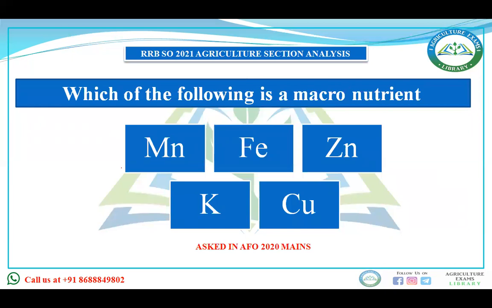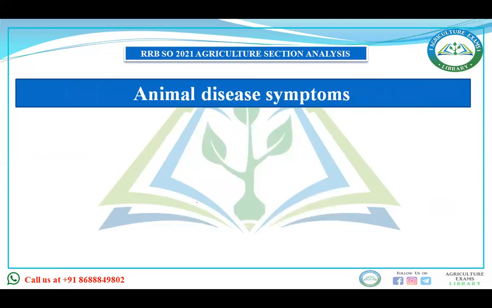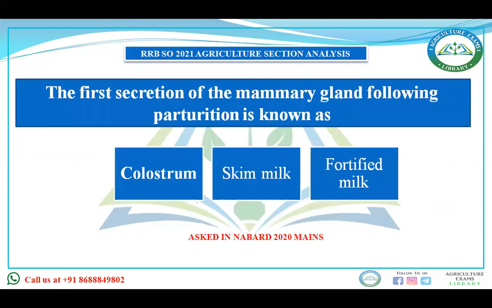Which is a very simple question from the nutrient section. Which of the following is a macronutrient? Manganese, Fe, zinc, copper, potassium. Of course manganese, iron, zinc, copper are micronutrients, and macronutrients are NPK, that is K, potassium. Some questions were also asked regarding animal disease symptoms.